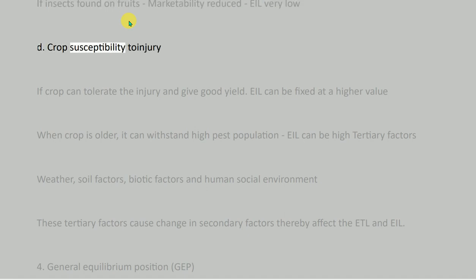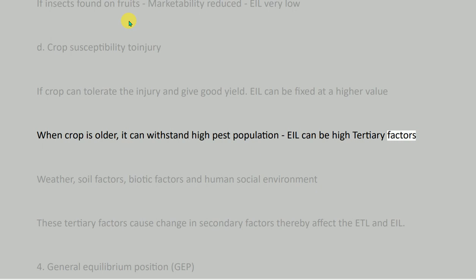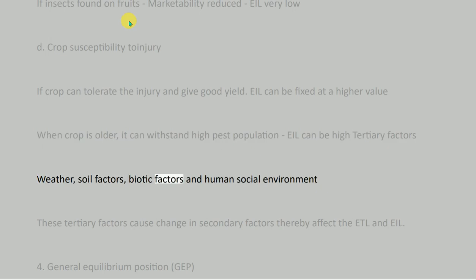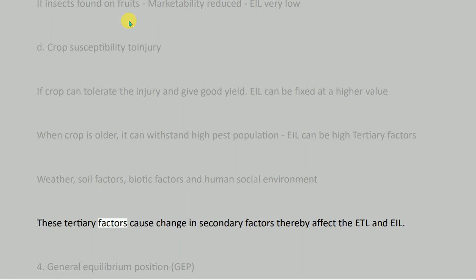D. Crop susceptibility to injury. If the crop can tolerate the injury and give good yield, EIL can be fixed at a higher value. When the crop is older, it can withstand a high pest population, so EIL can be high. Tertiary factors: weather, soil factors, biotic factors, and human social environment. These tertiary factors cause change in secondary factors, thereby affecting the ETL and EIL.